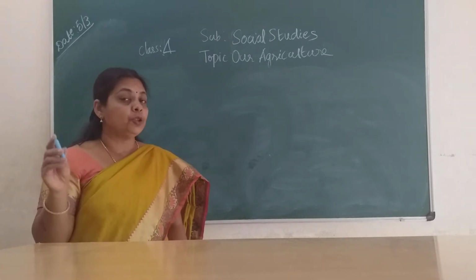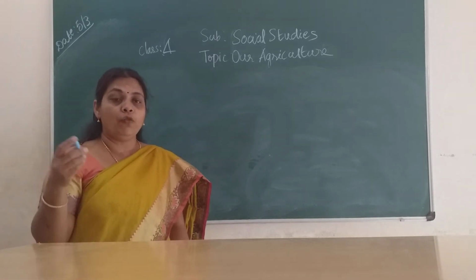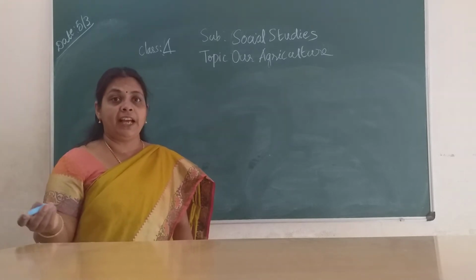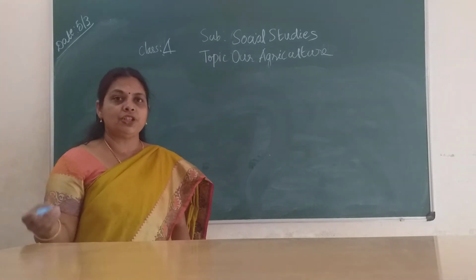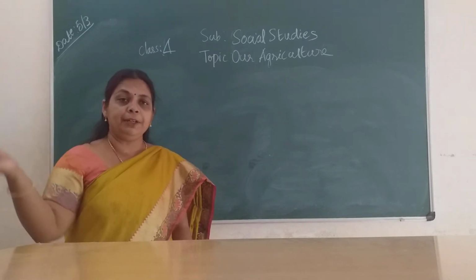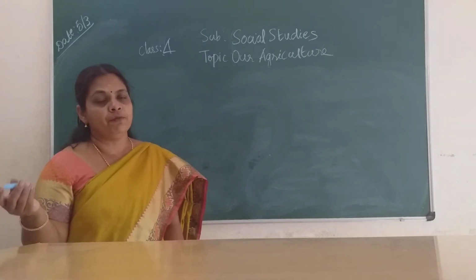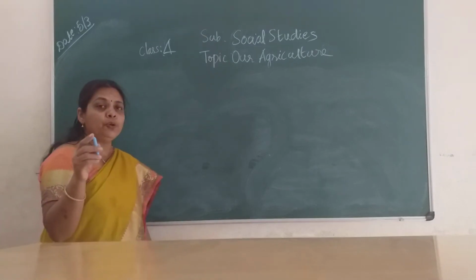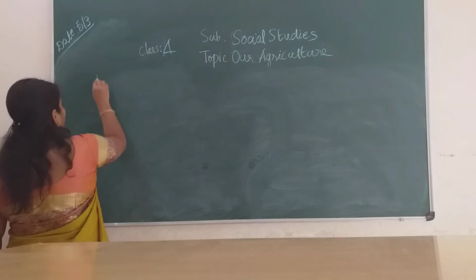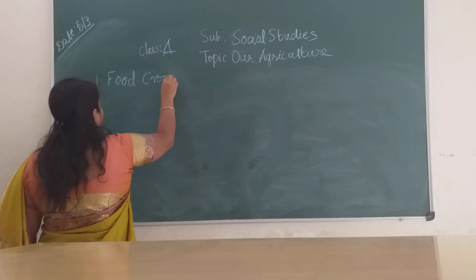Mainly you should know the meaning of irrigation. Irrigation means the supplying of water through channels, children. When you visit a dam, you can see that through channels they send the water and it reaches different parts of the agricultural fields and the farmers can use that water. There are two types of crops: one is food crops, another one is cash crops.